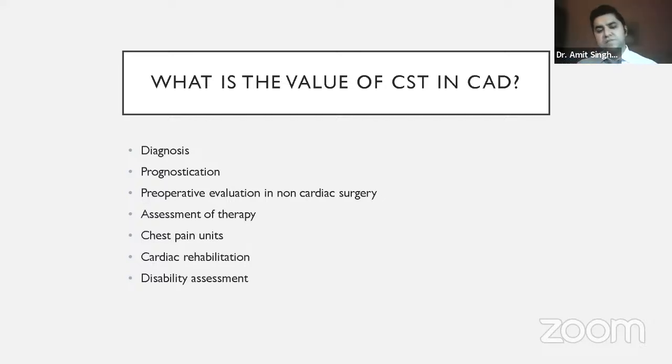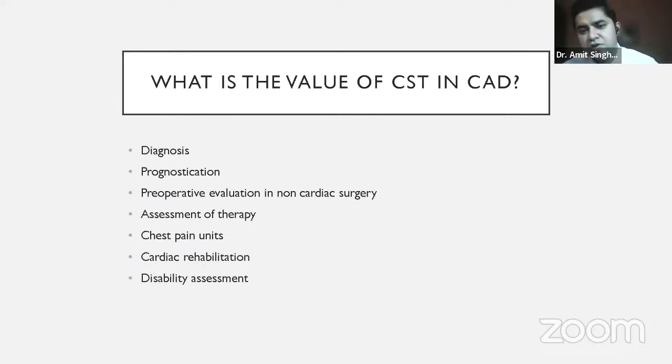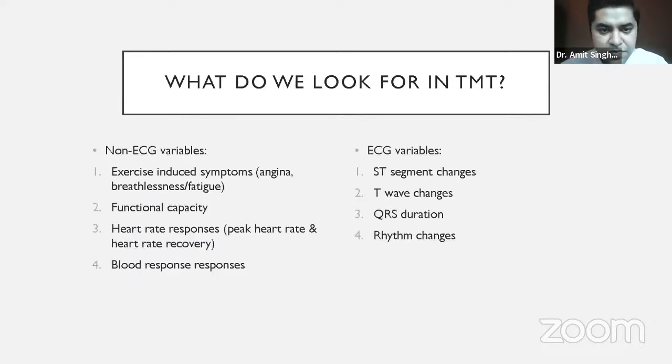Then the last is the disability assessment. Any patients of cardiac disease who are very symptomatic and require a disability certificate, the treadmill test is one way of doing that. If we can show that the patient is not at all able to perform a treadmill test, or gets fatigued very soon, that is the way of assessing the disability and maybe issuing the certificate. So this is the value of the treadmill test in any coronary artery disease.